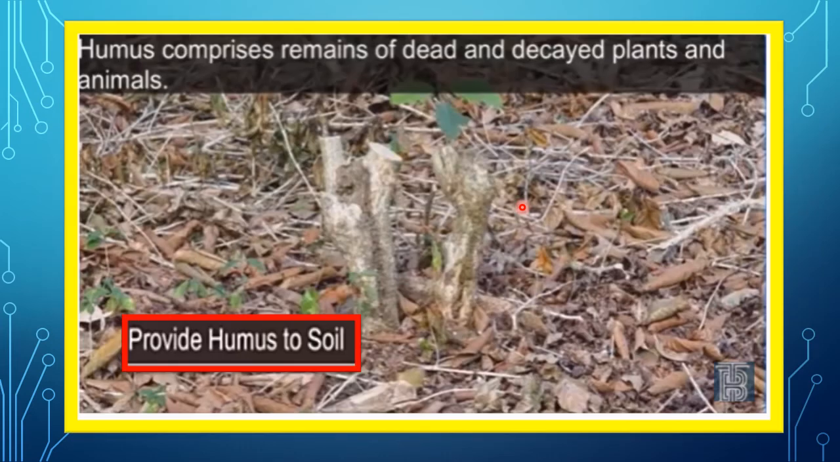The forest provides humus to the soil. Now, they help in recycling the soil nutrients through the shedding of leaves and small branches and the death of animals. Okay, they get compressed and they form humus. Now, what is humus? It comprises dead and decayed plants and animals which are very, very nutritious to the soil.